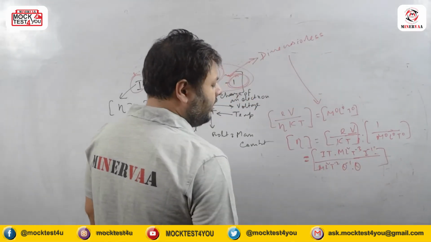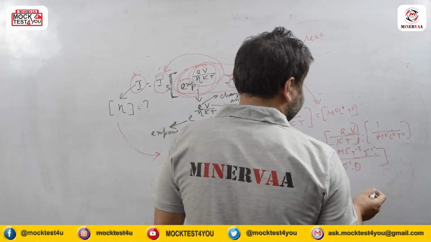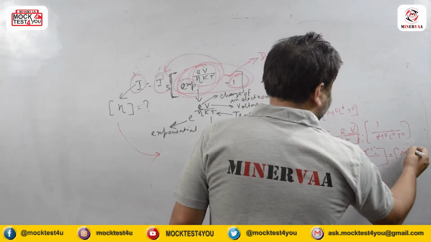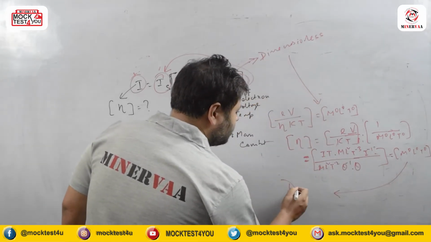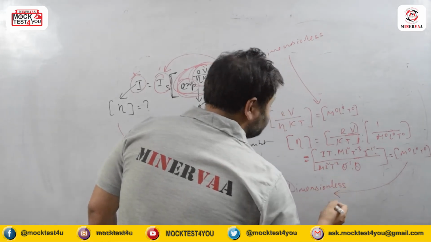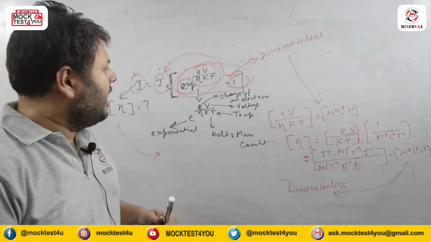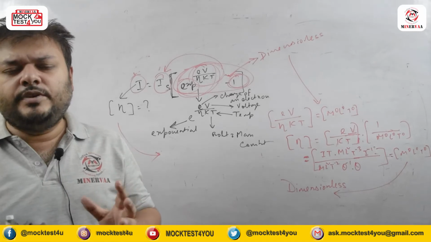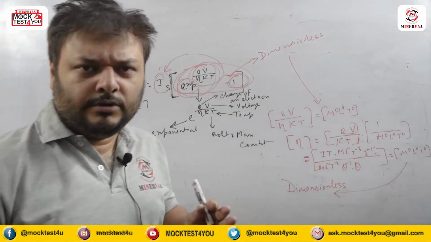See, theta is going, m is going, so either it is I inverse, T to the power minus 2 will go up, so finally it will be coming as M to the power 0, L to the power 0, T to the power 0. So the diode quality factor eta is becoming dimensionless also. This kind of question is always there, and we need to know the simple idea that dimensionless factors we have to include in the discussion, and we have to include them by this type of calculation.